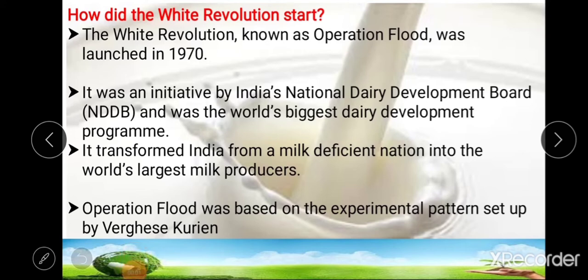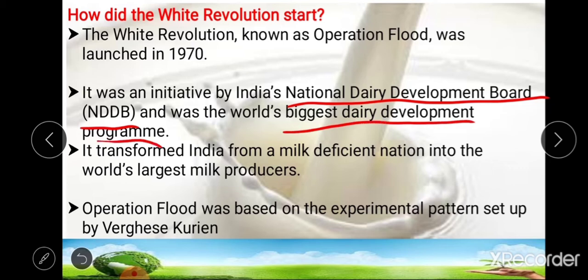Okay, after that, next point is how White Revolution was started. So this White Revolution, also known as Operation Flood, was launched during 1970. It was initiated by India's National Dairy Development Board, that is NDDB, and was the world's biggest dairy development program. Okay, so this White Revolution was initiated by NDDB during 1970, the world's biggest dairy program.